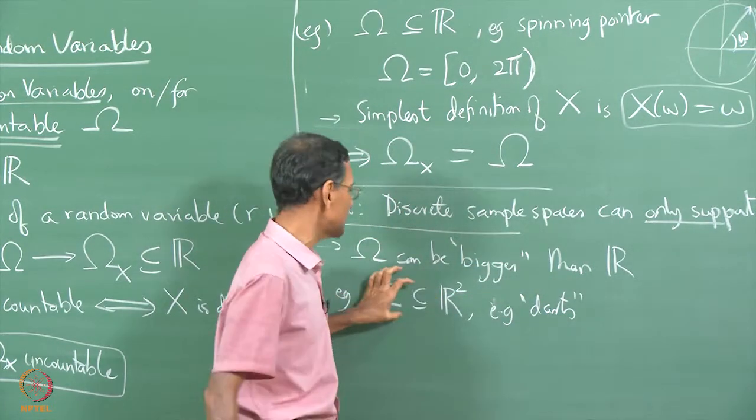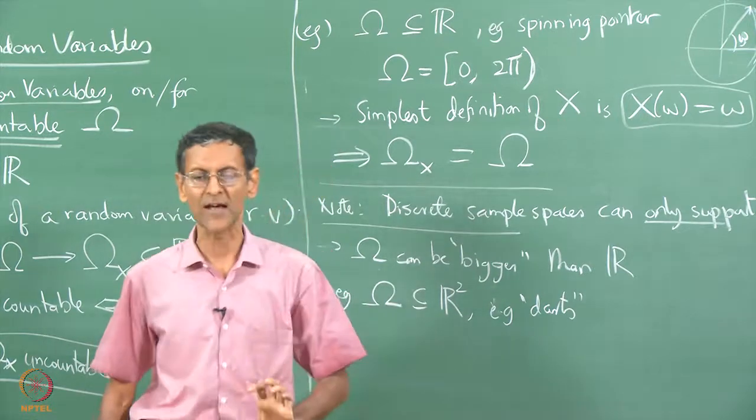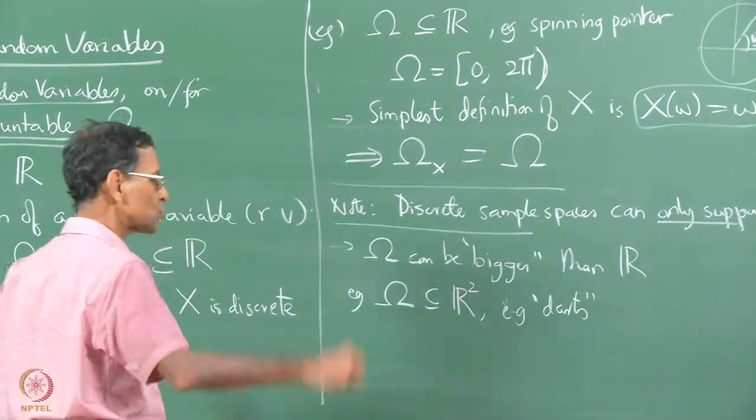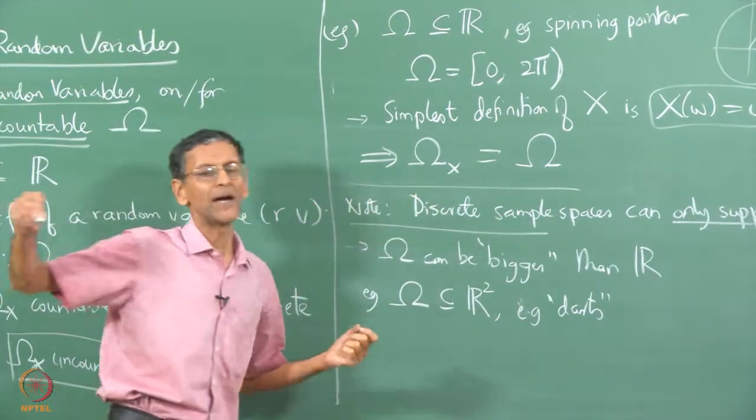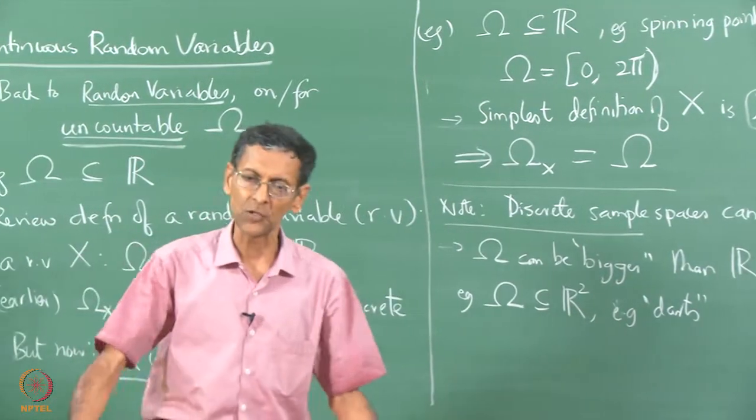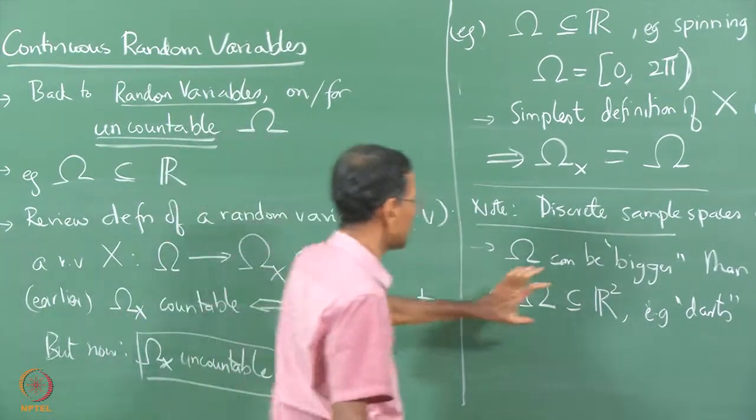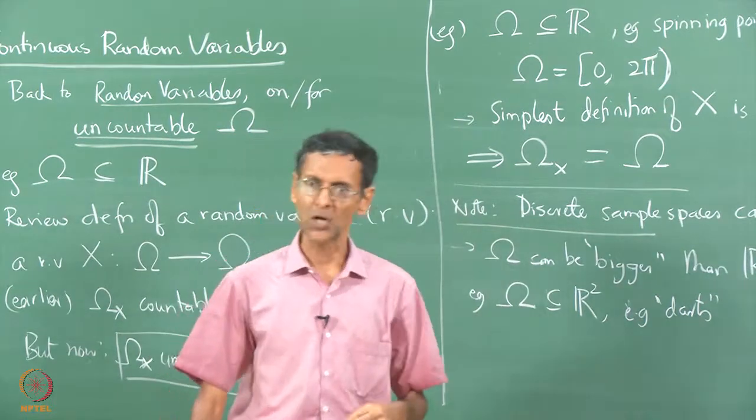But let's not specify darts all the time; we will take the more general setting of omega being some subset of R squared. You could drop an object blindfolded onto a plane on the floor, for example. You can do this in any number of ways, not just darts.